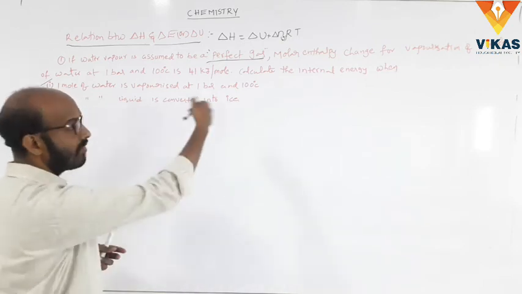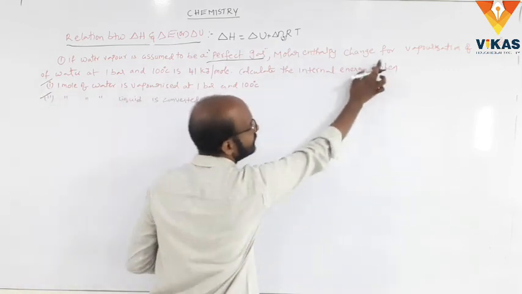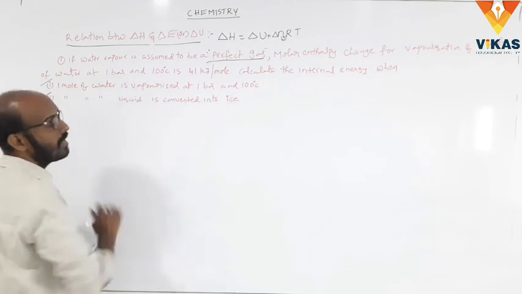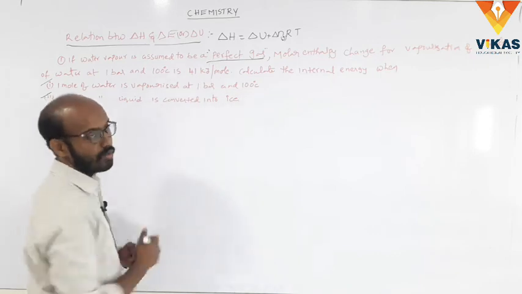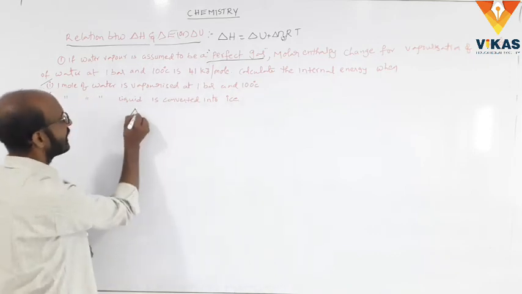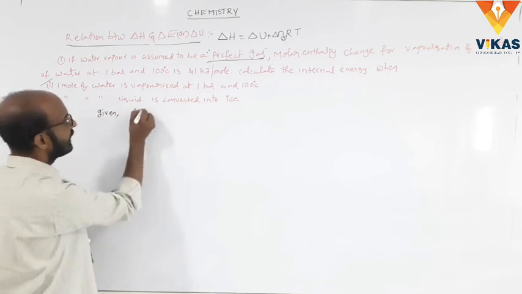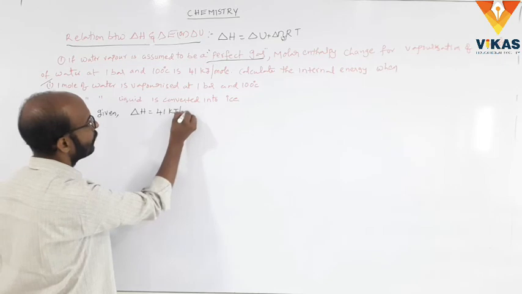First, here is the given data. Delta H is given: molar enthalpy change for vaporization of 1 mole of water at 1 bar and 100 degrees centigrade is 41 kilojoules per mole. So given is delta H equal to 41 kilojoules per mole.